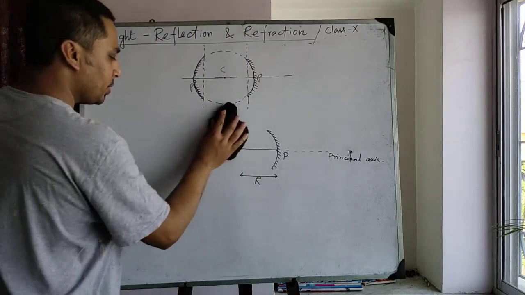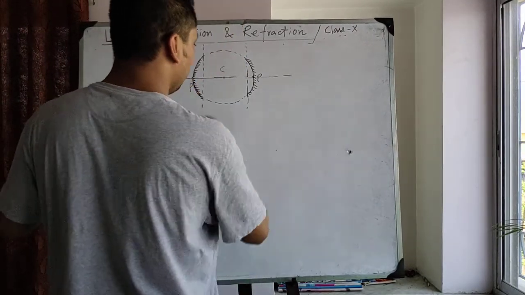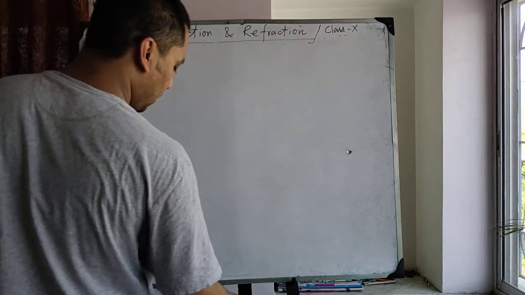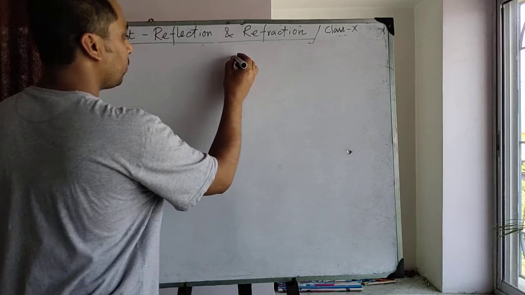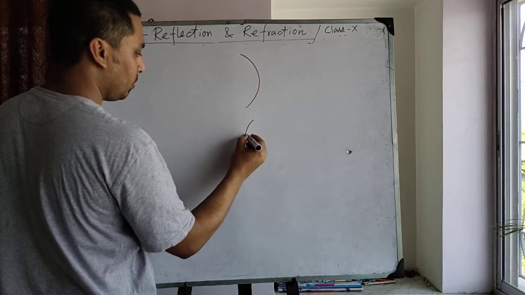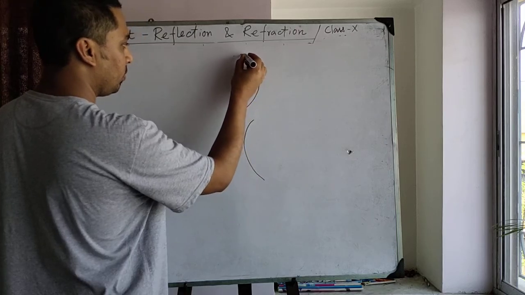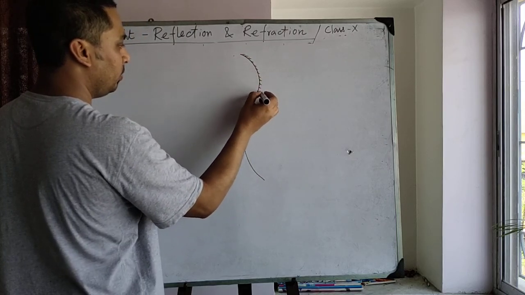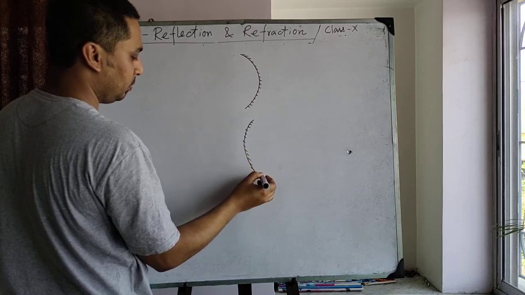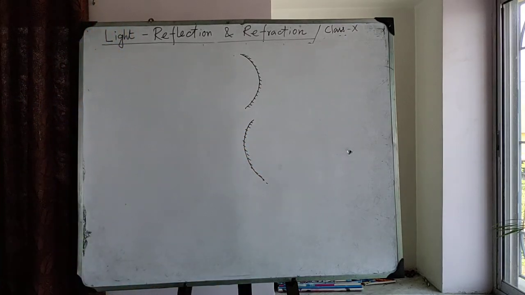Now focus. This is a concave mirror and this is a convex mirror.